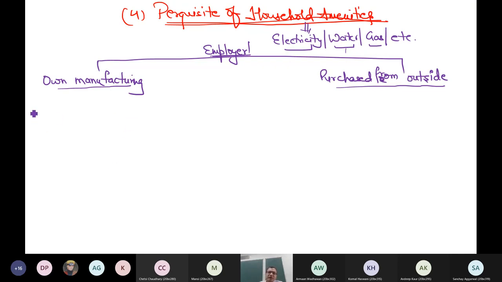If it is own manufacturing, can you think logically what should be the value which is taxable in the hands of the employee? So the cost of production. Yes, it is the manufacturing cost incurred by the employer, and it becomes a saving. I will think simply that had the employee manufactured it, the same cost the employee would have to incur. Now this is my saving.